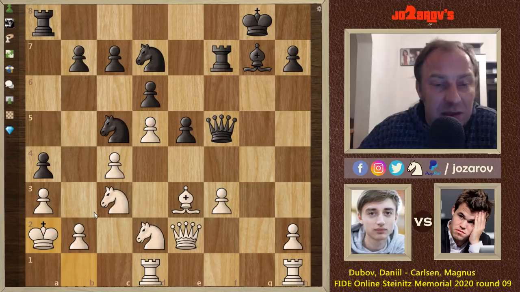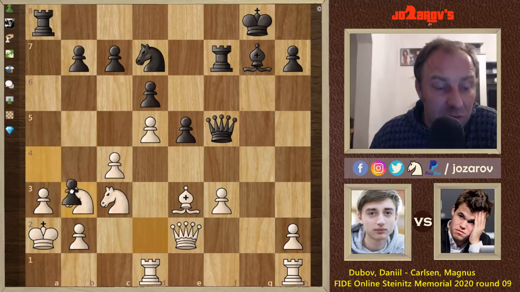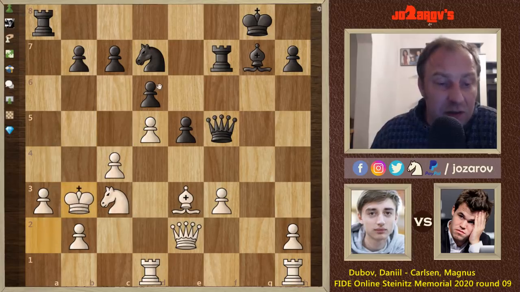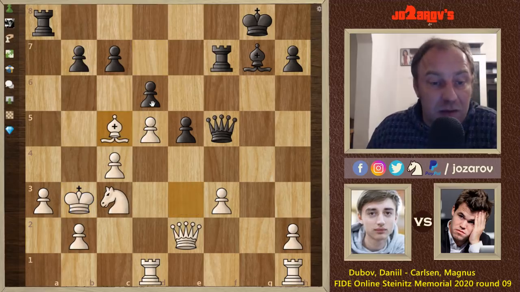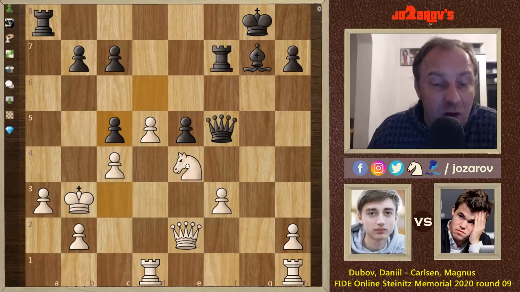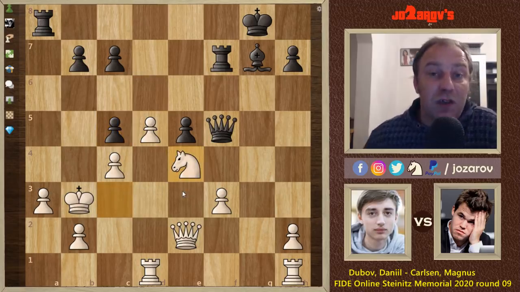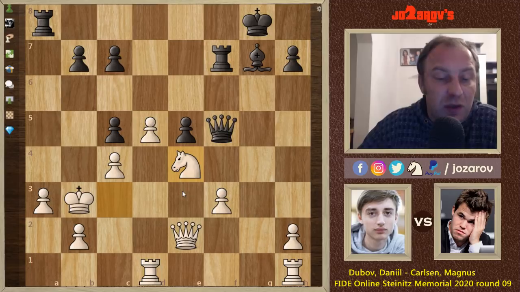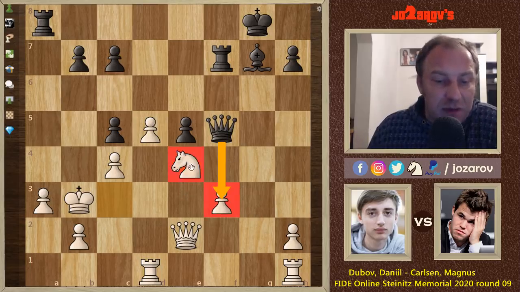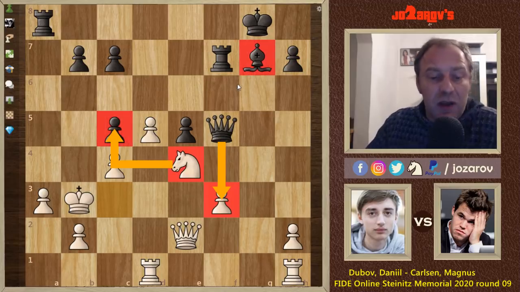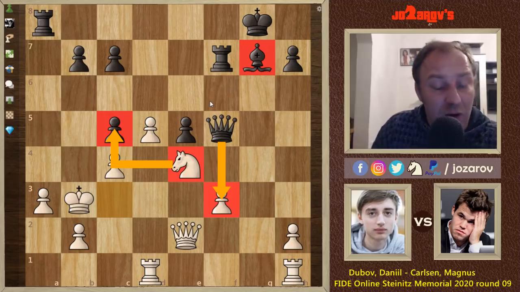This king is not endangered at all. If, for instance, Magnus tries something like knight to b3, we could play knight takes b3, not a problem. After a takes b3, we could take, I think, immediately after knight to c5. We would love, I think, to take simply this knight, bishop takes c5, d takes c5, and now play a very nice positional move, knight to e4. I think this will be a great continuation for white, although you will lose probably this pawn on f3, but this knight will be very powerful with an attack on c5. This bishop is really, again, bad, so I think, again, white has a comfortable game.